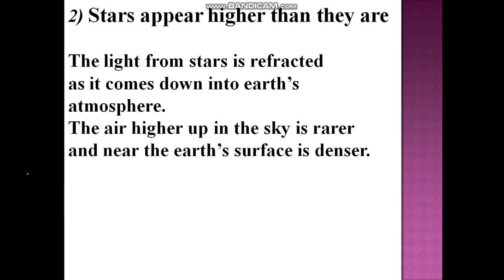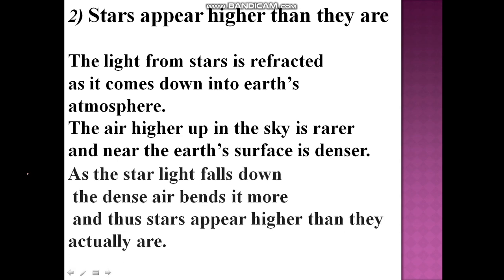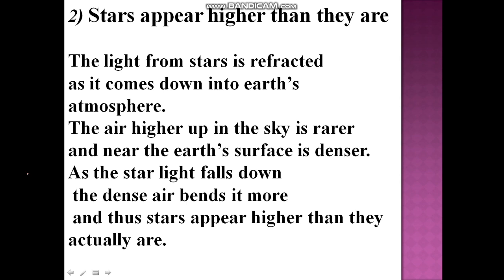Now, the air higher up in the sky is rarer, isn't it? And near the Earth's surface, obviously it will be denser. As the star light falls down, the dense air bends it more, and thus stars appear higher than they actually are.